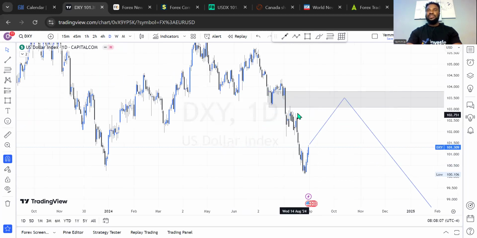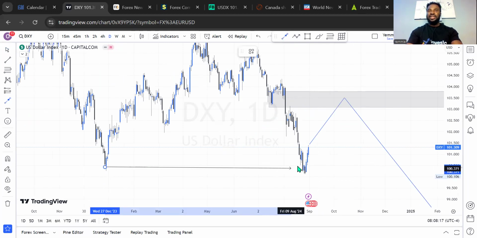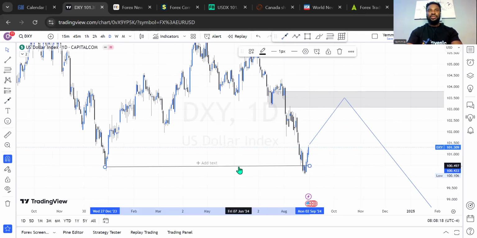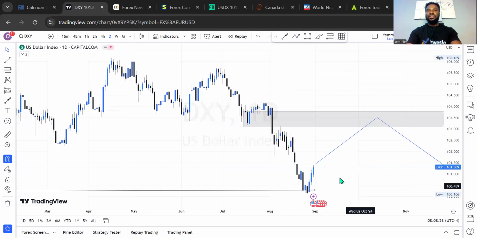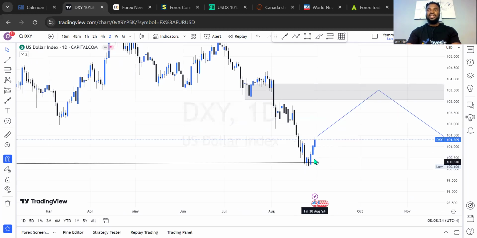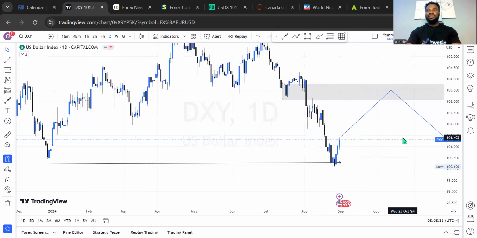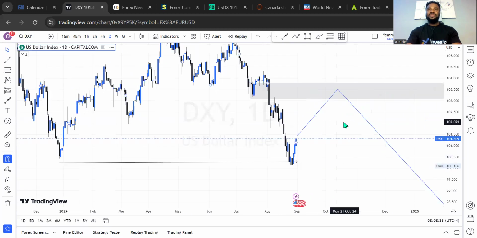Range, move, aggression, and what else? You see how the level was broken totally here, right? And when this happened, we see the push to the upside. Can you see this? We see the push completely to the upside, which happened over about 3 days, 1, 2, 3 consecutively on Wednesday, Thursday, and Friday. The market has been bullish in this range. And so with that information, what we are going to be expecting is to wait for a buy opportunity or a bullish opportunity on DXY.